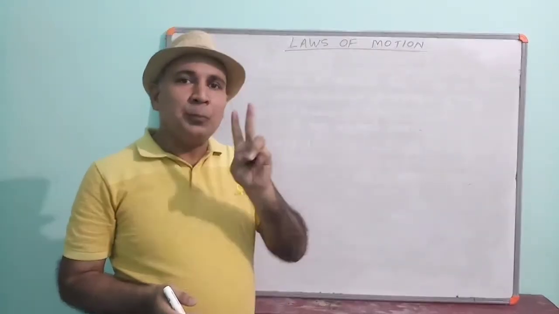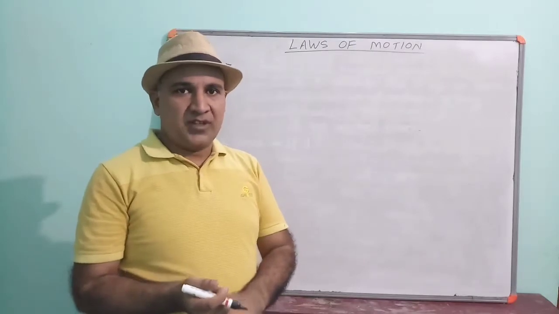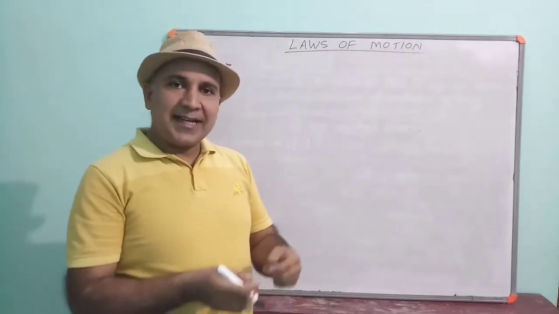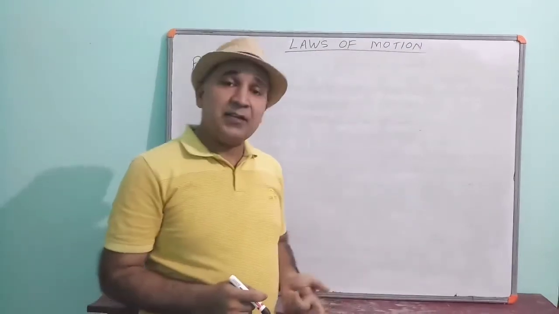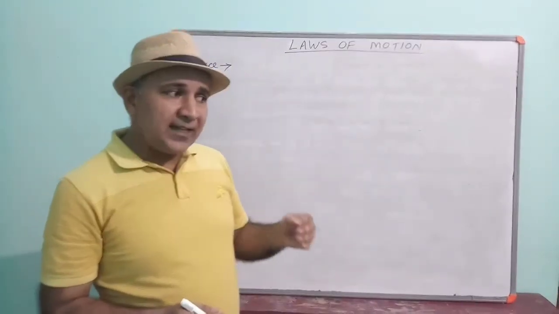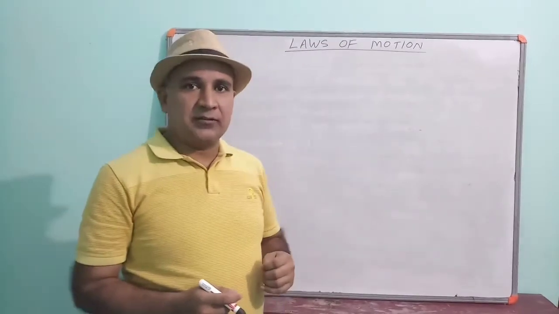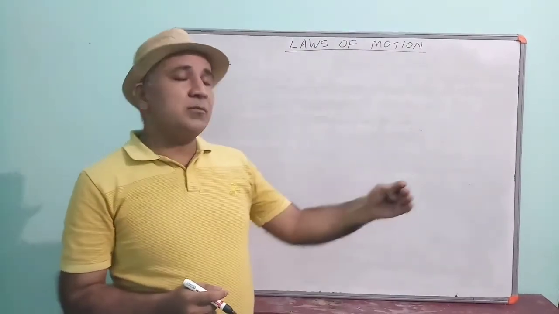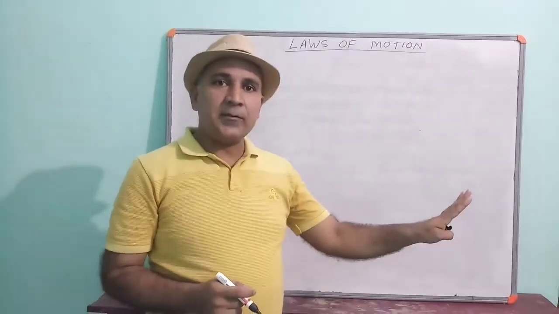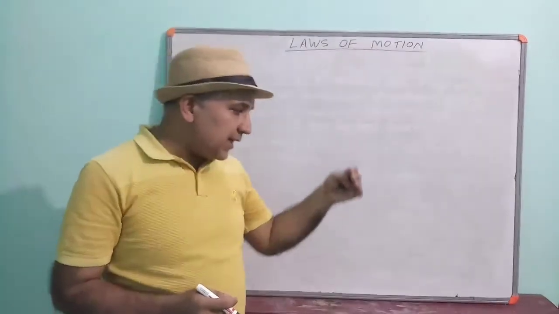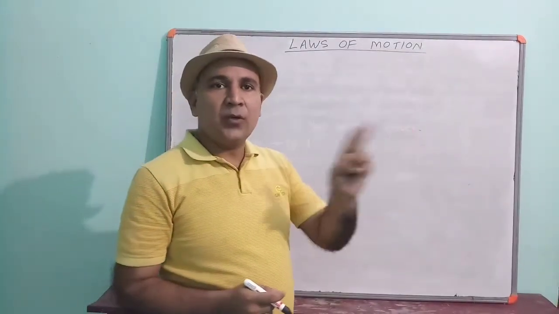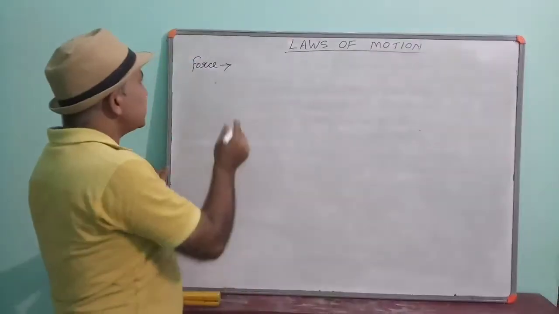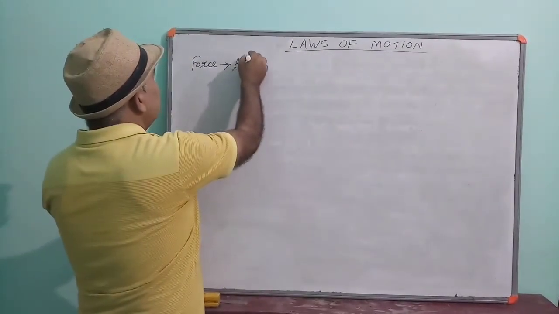Children, there are two main effects of force. The first is force can change the shape or size of an object. And second main effect is force can change the position of the object. Means if a body is in motion, force can stop it. If the body is in rest position, force can make it move. So on the basis of these two effects, we can say that